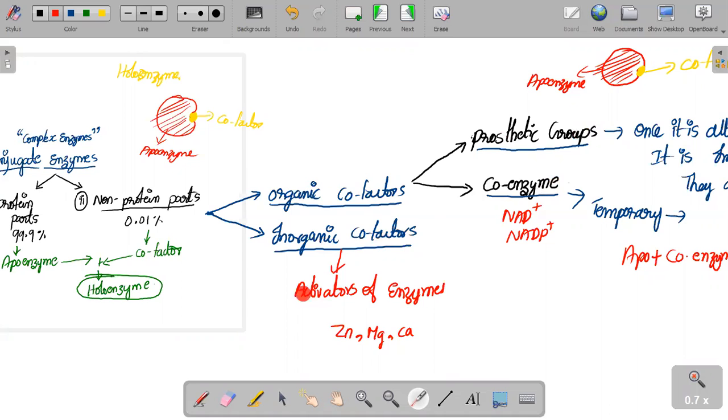Inorganic cofactors are just the activators of enzymes. For example, there is an enzyme which is totally inactive in nature, and its function is not needed at the moment. Now, at this point of time, its function is necessary. So what the zinc will do is just go and give a pinch, a small nudge. This particular zinc or magnesium or calcium gives the nudge, and then the enzyme will go and do its function. They are just activators of enzymes.